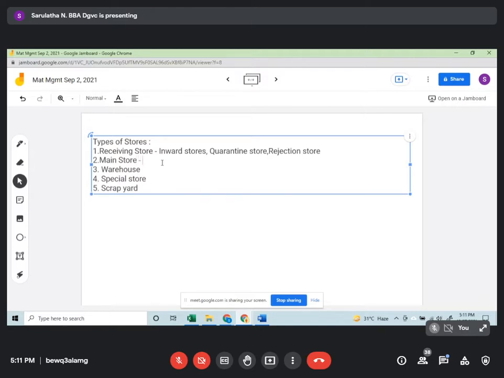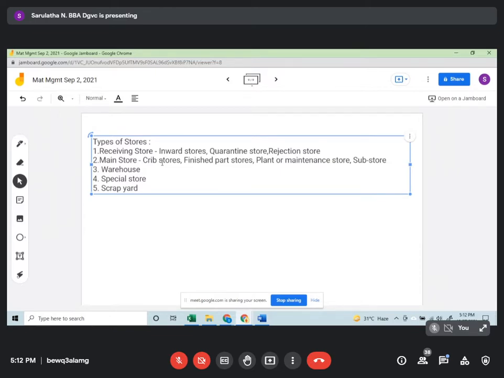But here in the main store you have something called crib stores, finished part stores, plant or maintenance store. Then you have the substore. Crib store is where, when the workman is going to begin his job, he needs some materials to carry out the production process. So he will collect it from the crib store, and after the production is over, he will give it back, return it back. So that is the main store, crib store.